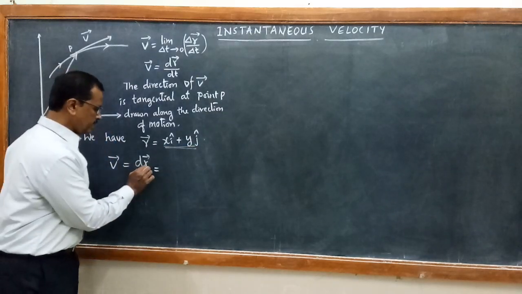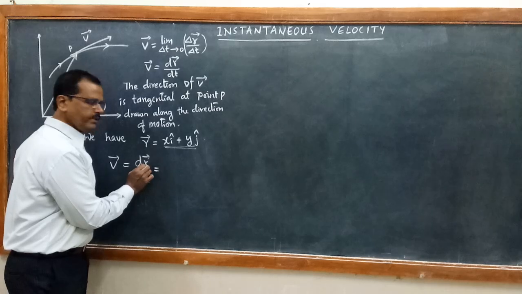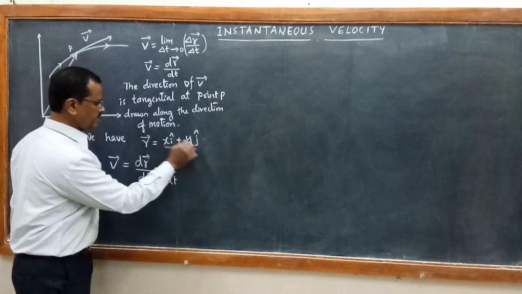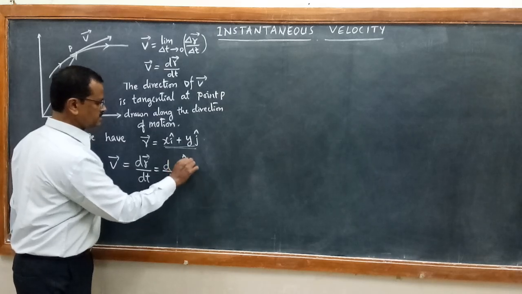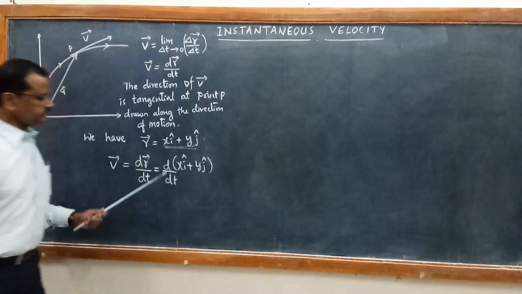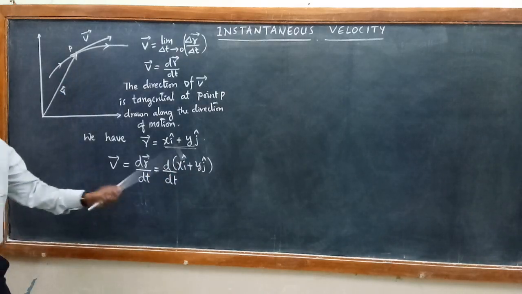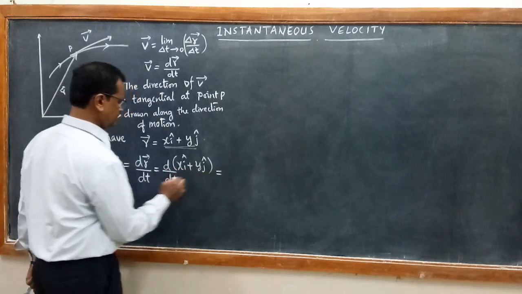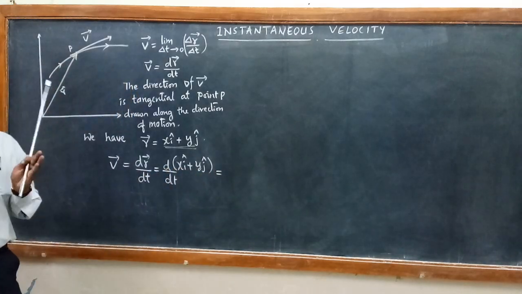Where the r vector is there, you substitute the vector r by this vector x i cap plus y j cap. If you differentiate this, d by dt is a differential operator.